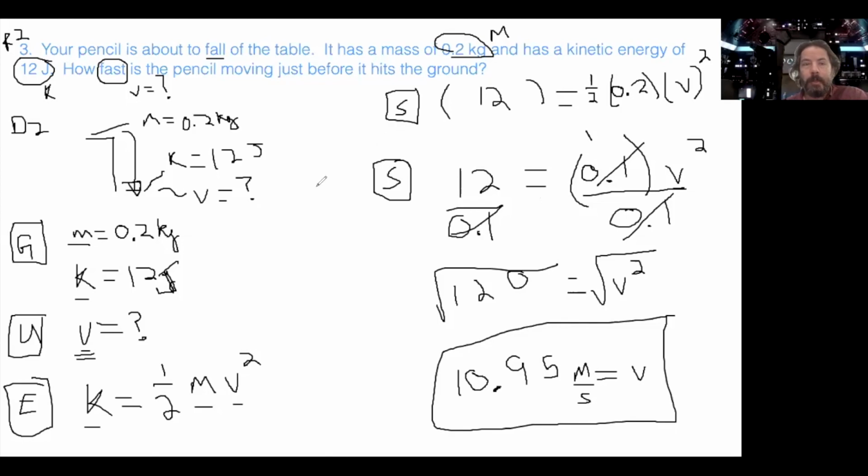Okay? So that is number 3. Just make sure that you are doing the full process. R2D2 GUESS. Read twice, draw twice, given, unknown, equation, substitute, solve. I've already given you the answers for all of your problems. I want to see your work.